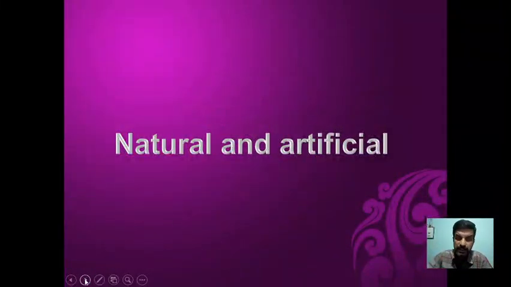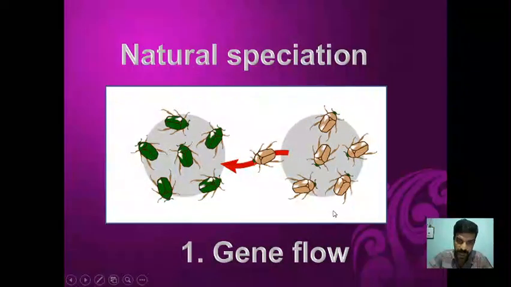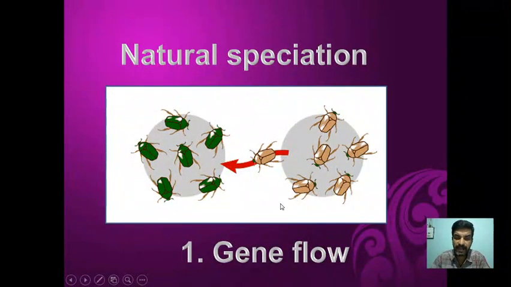Then evolution may be natural. Whatever we have been discussing so far is natural, and sometimes it is artificial. Nature in its own way will select the species by operating with genetic drift, then gene migration, and then accumulation of variation. So nature will select them. But artificially we can also do it. That is called man-made evolution.